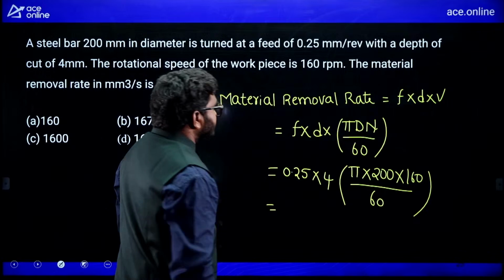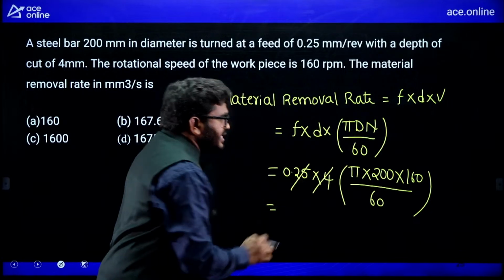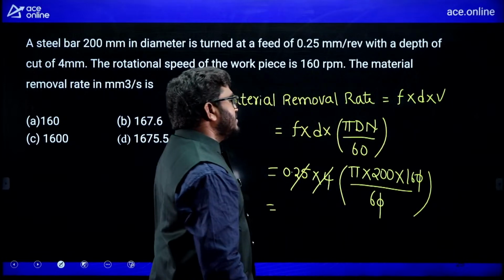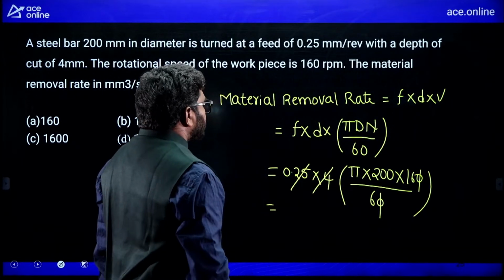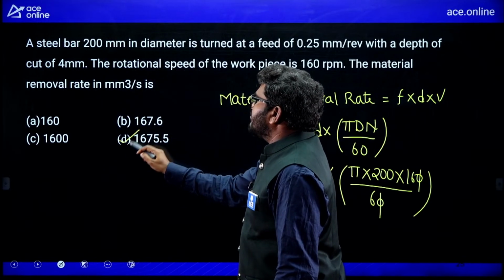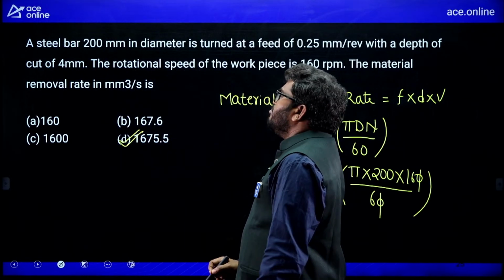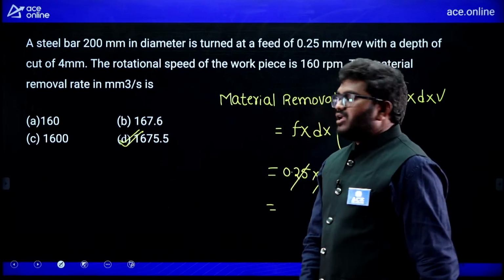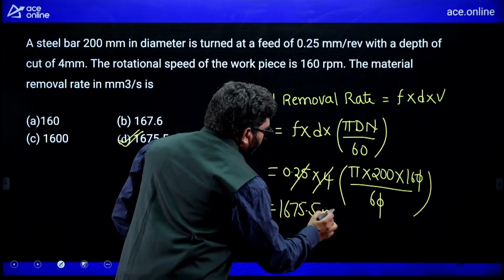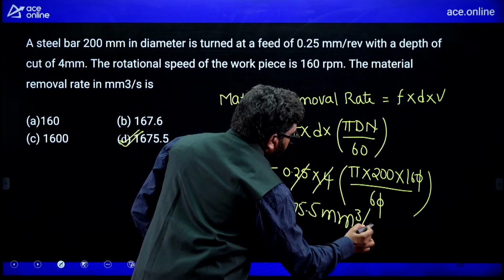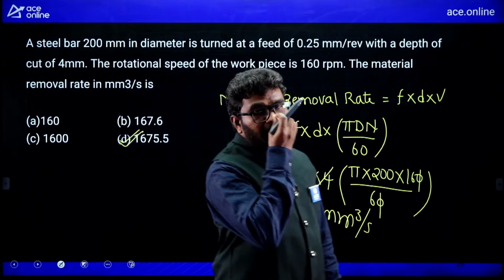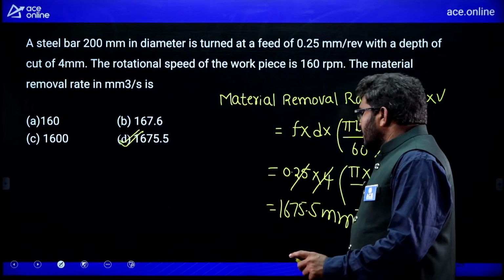By solving this, now see here, this one cancels out and this one cancels out. Approximately you will get 1675 mm cubed per second. Okay, 1675. You can solve this question. You will get mm cubed per second. It is a very simple basic question.